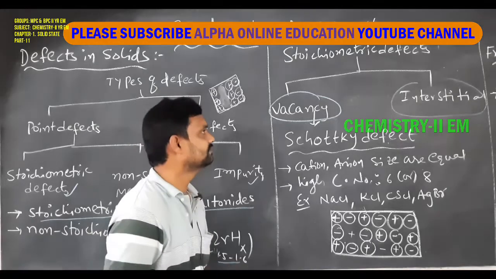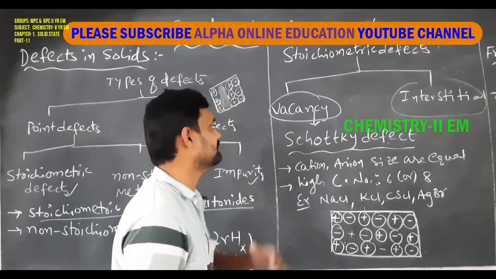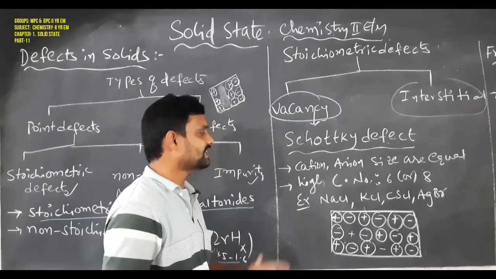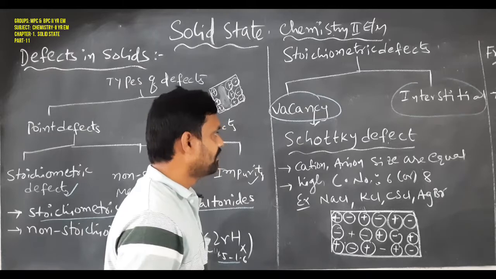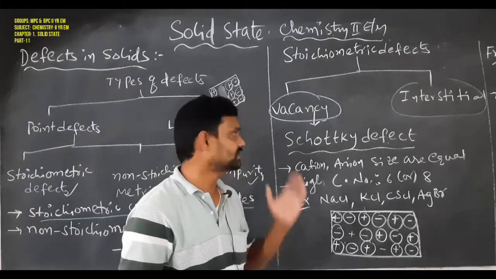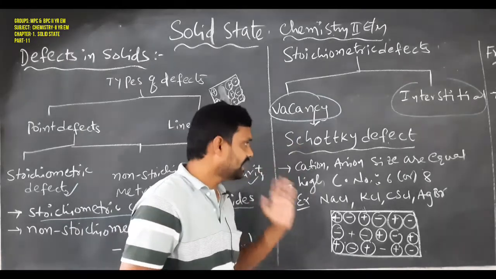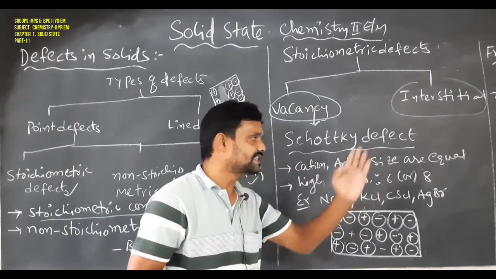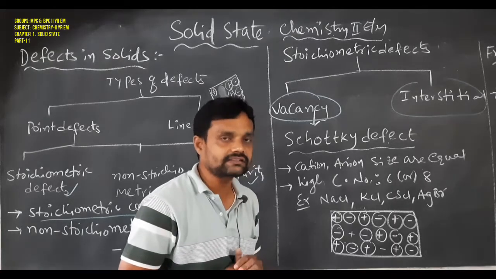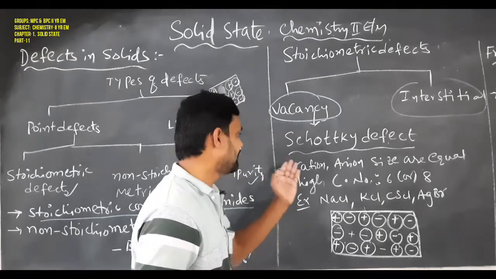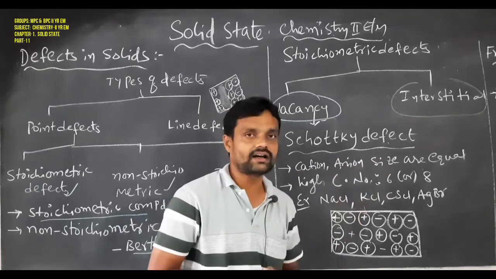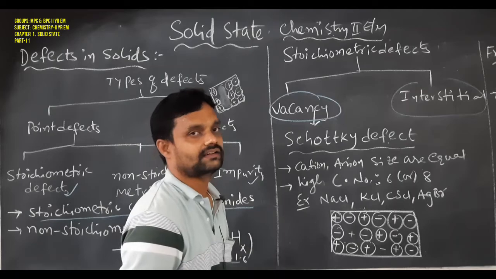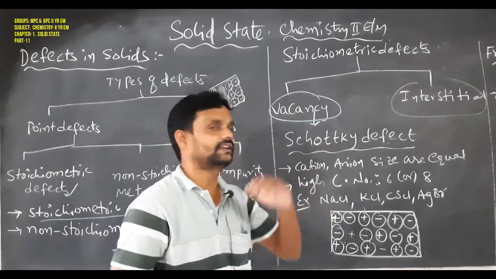Let us discuss them one by one. First is the Schottky defect. How does the Schottky defect arise? When a crystal solid shows the Schottky defect, the cation and anion sizes will always be equal. Only then will the crystal solid show the Schottky defect.